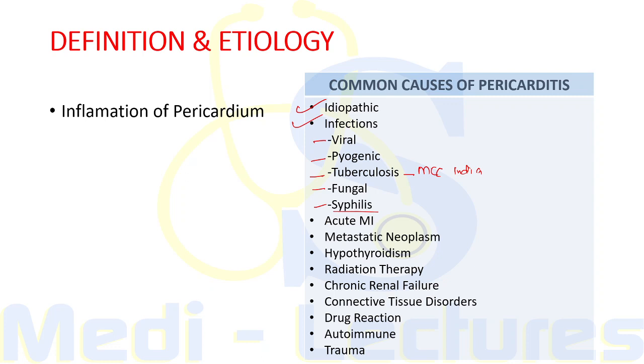Other causes include acute myocardial infarction, metastatic neoplasm, hypothyroidism, radiation therapy, chronic renal failure, connective tissue disorders like rheumatoid arthritis and SLE, drug reactions especially due to procainamide and hydralazine, autoimmune following heart surgery as well as MI. If the autoimmune pericarditis develops following MI, it will be called Dressler syndrome. And finally, trauma can also lead to pericarditis, that will be hemorrhagic pericarditis.